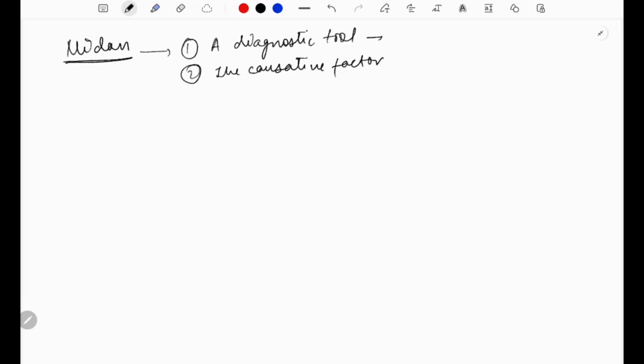The causative factor will also be known as Nidan, that is also known as Hetu, right? So Nidan means either the diagnostic tool which helps in understanding any type of disease, or the causative factor or Hetu, right?